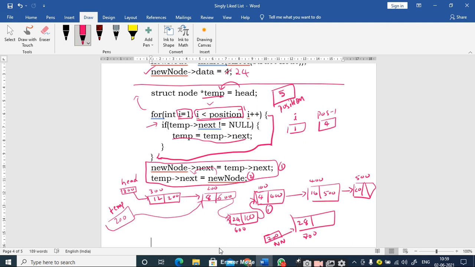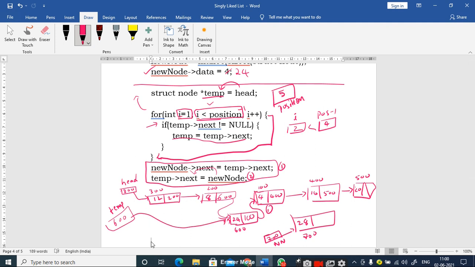Again I increment, i value becomes 2. 2 less than position minus 1, is it true or false? True. Then I check the address part of that node. If temp next not equal to null, temp next is 600, it is not equal to null. Therefore I move the temporary pointer to the next node by making use of temp is equal to temp next. So here 200 will be overwritten with 600. Now my temporary pointer is pointing to this location.